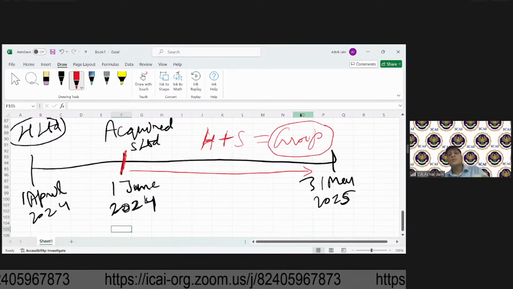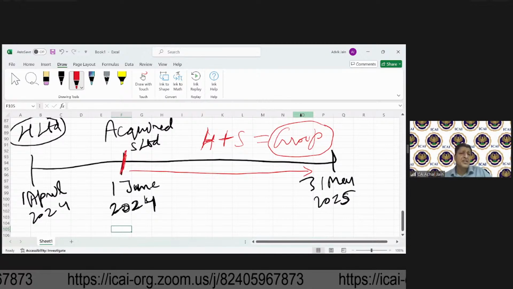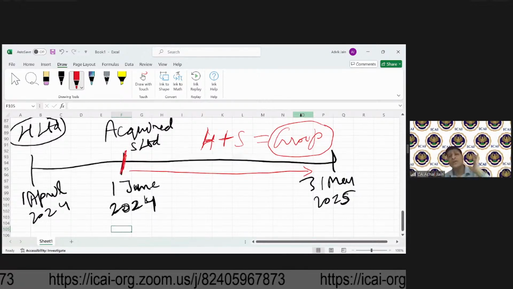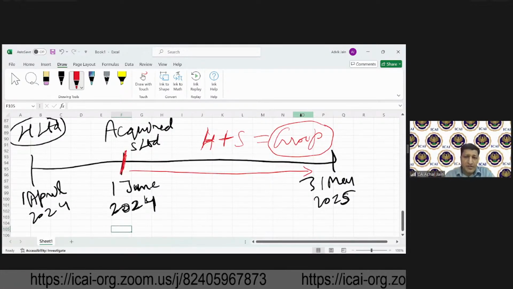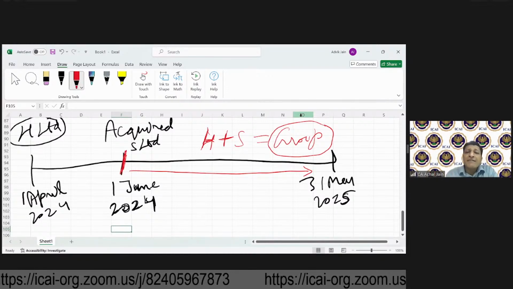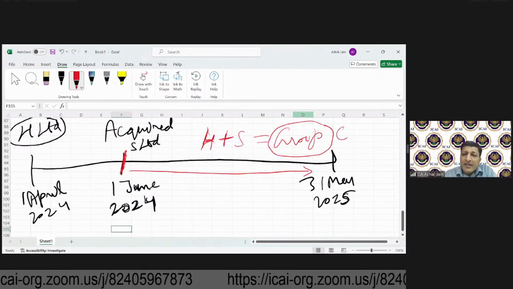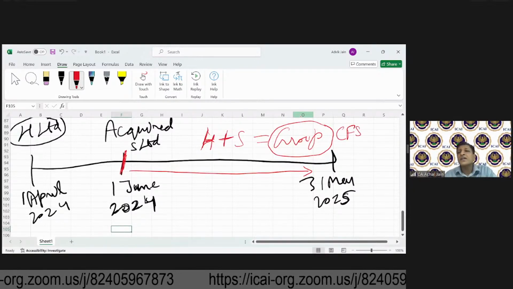For this group, which comprises two or more entities, because there could be many subsidiaries. It's not necessary that there will be only one subsidiary. There could be many subsidiaries. For this group, the financial statements will have to be prepared. And what do you call it? That is called consolidated financial statements.